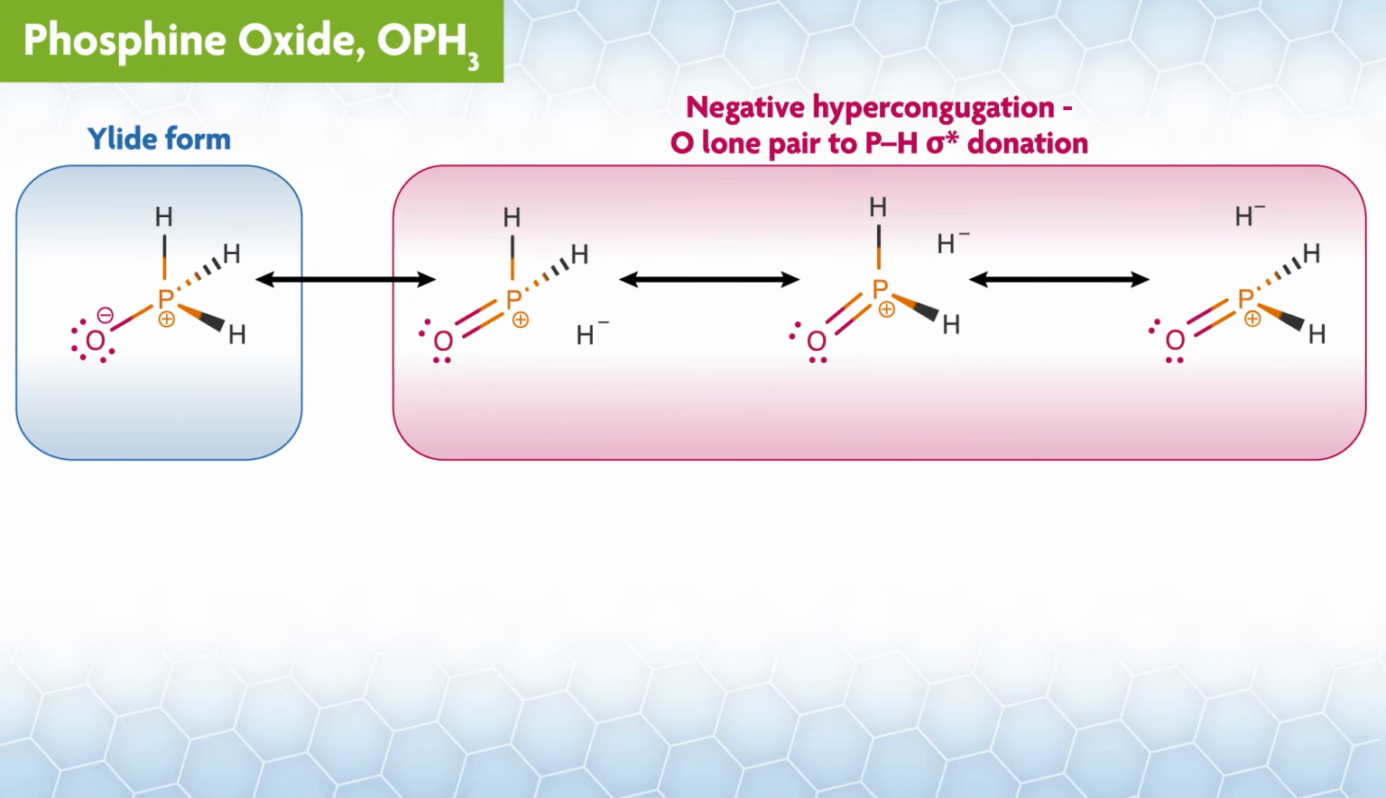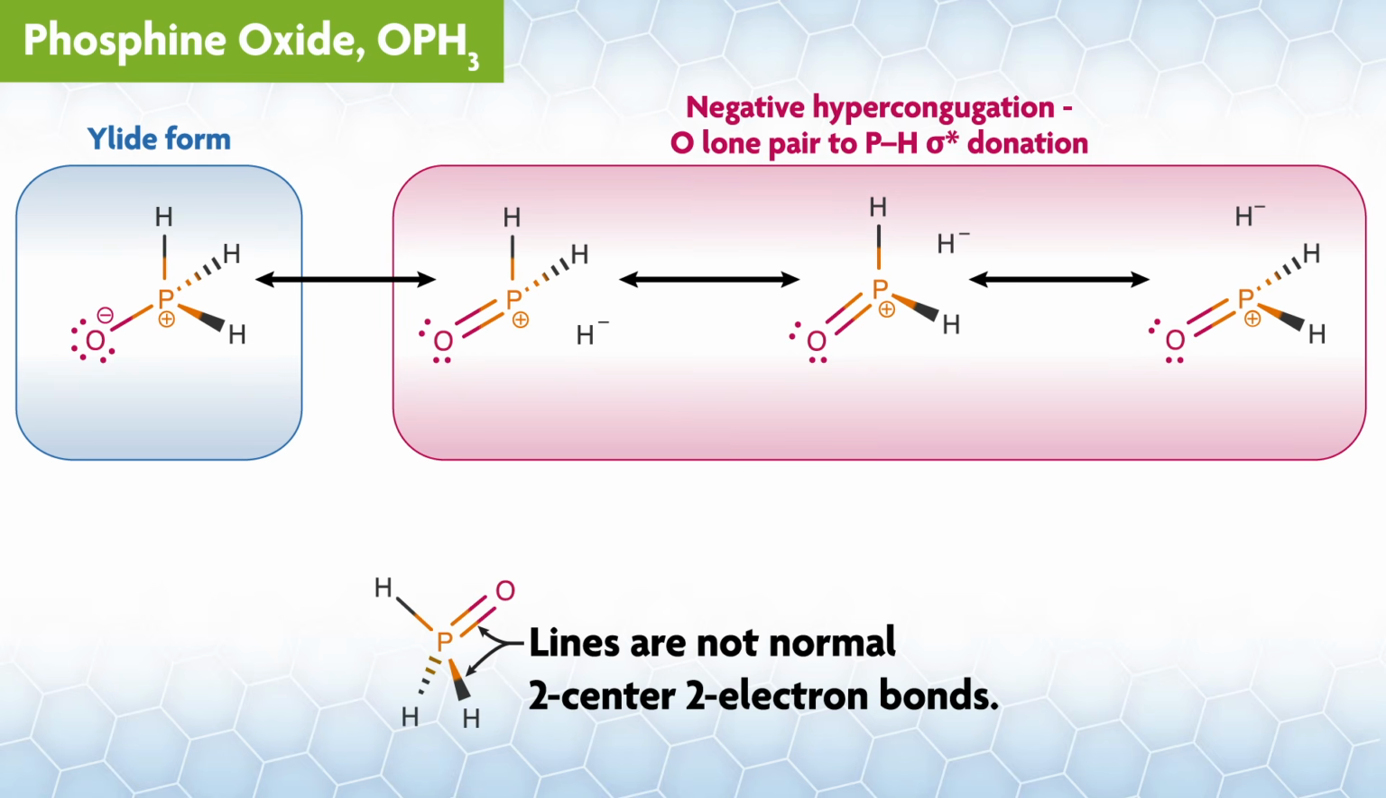The hybridization theory description looks like this, where the ylide form is in resonance with forms having a PO double bond and one of the antibonding orbitals for the hydrogens is filled, breaking the bond. This picture, usually drawn for phosphine oxides, is a good composite structure describing all of the resonance forms, but all of the lines are not normal 2 center 2 electron bonds.